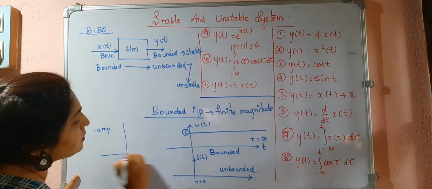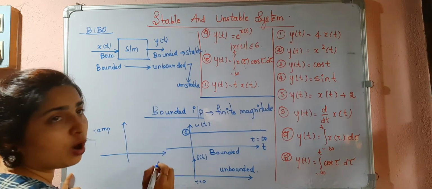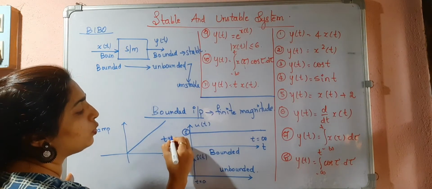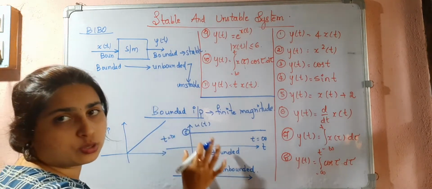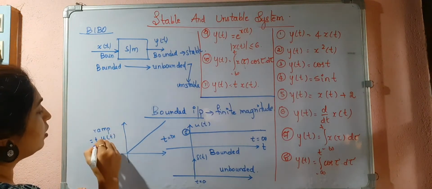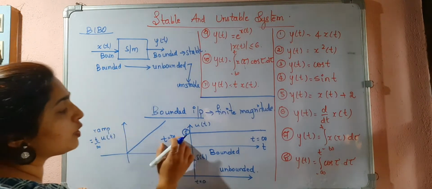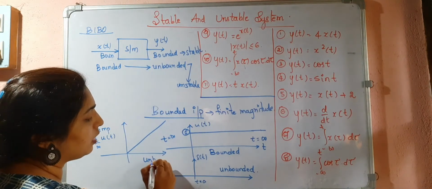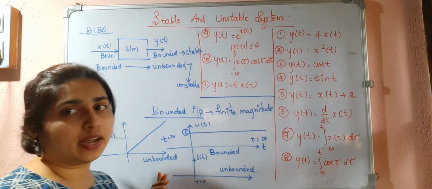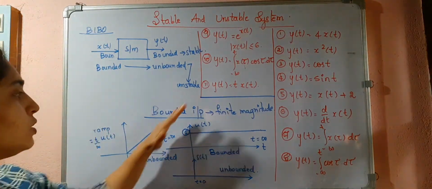What about the ramp signal? You know that the ramp signal is nothing but t into u of t. That means it will be increasing like this, and at t equal to infinity, this is also infinity. That means this is an unbounded signal because its magnitude is not finite.